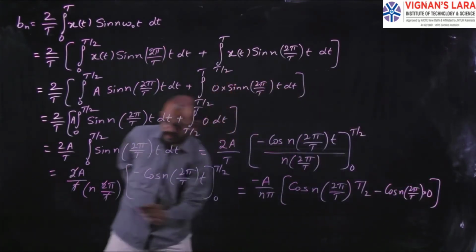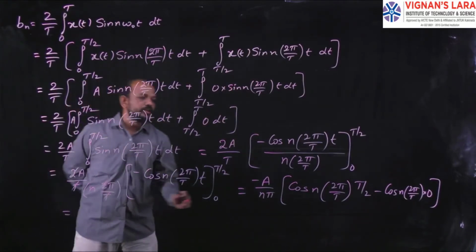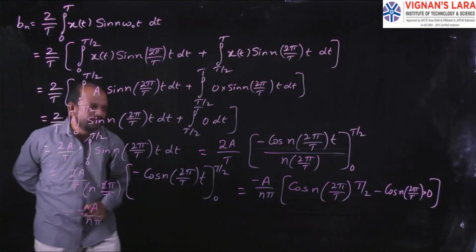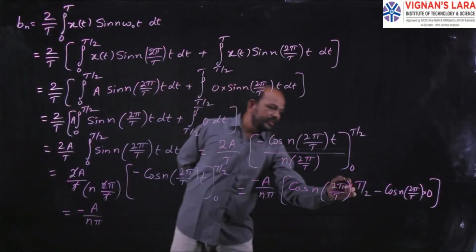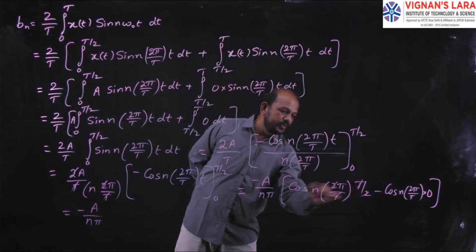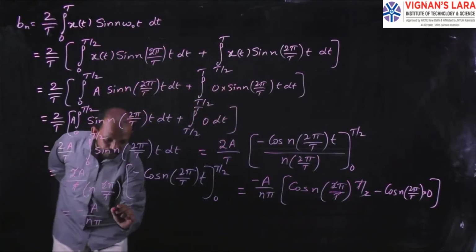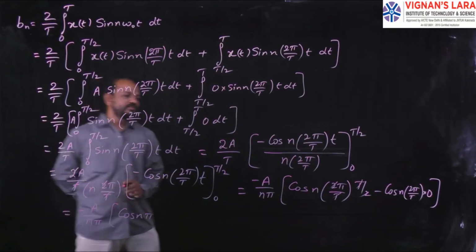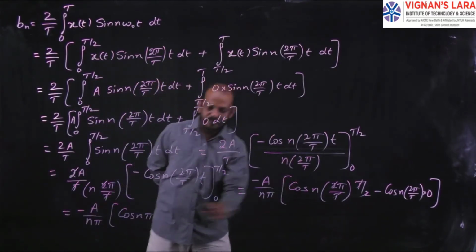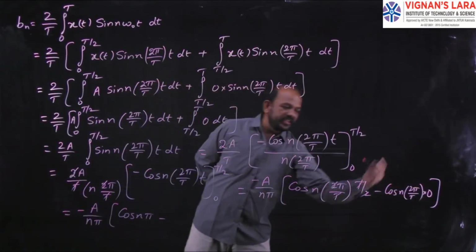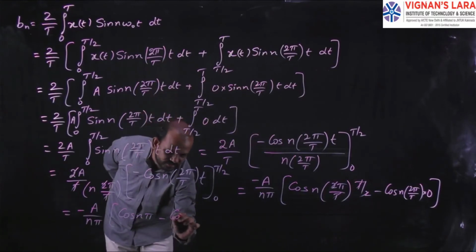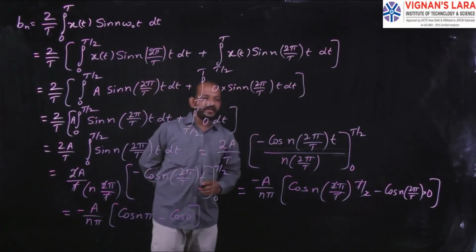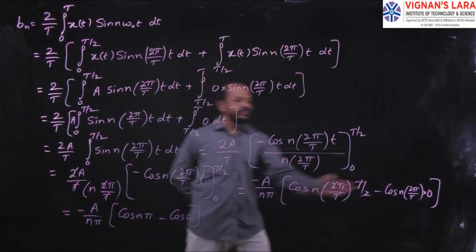So that will be equal to minus a by n pi. Here T gets cancelled, 2 gets cancelled, so we have cos n pi minus cos 0, since 0 into anything is 0.